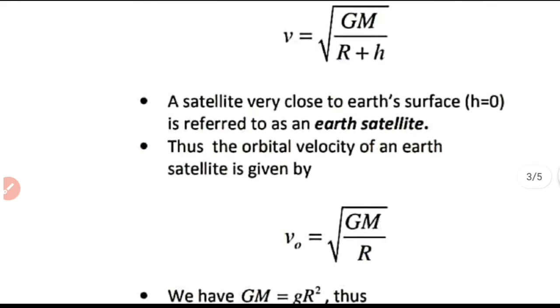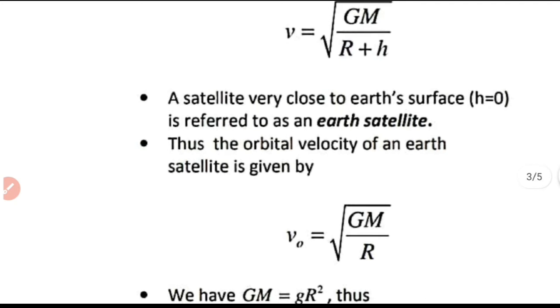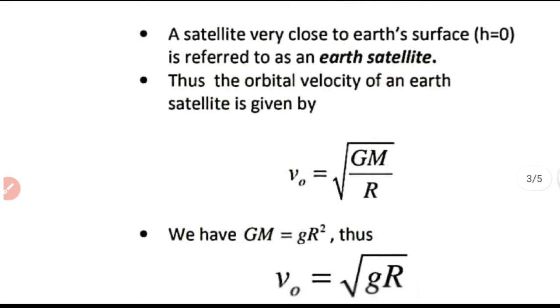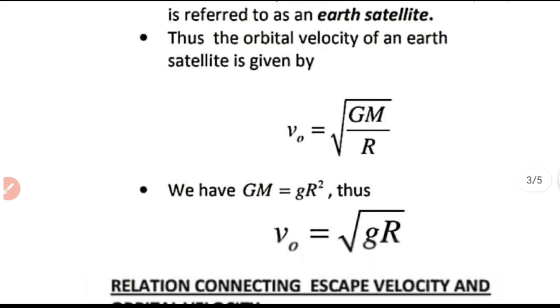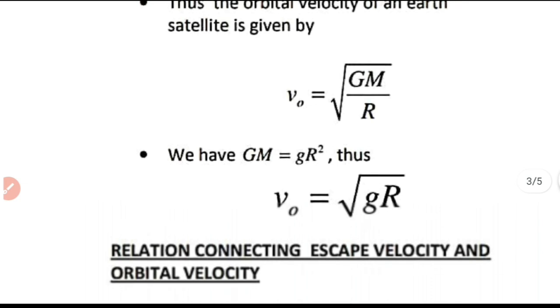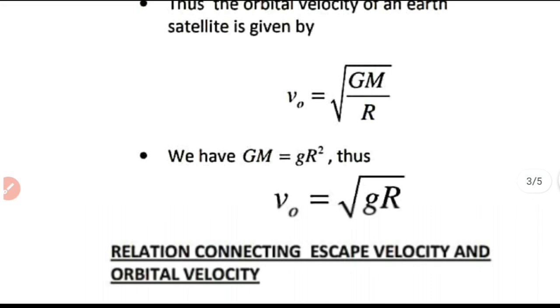So that is root of GM by r. As we discussed earlier, GM we can substitute as small g into r square. So the expression for orbital velocity of the close orbit becomes v0 equal to root gr.